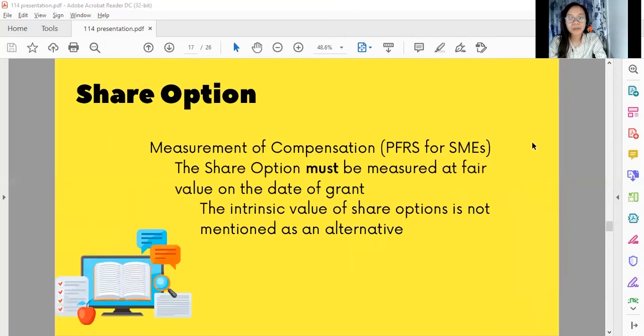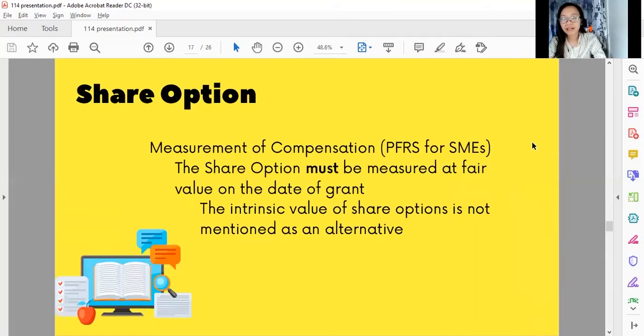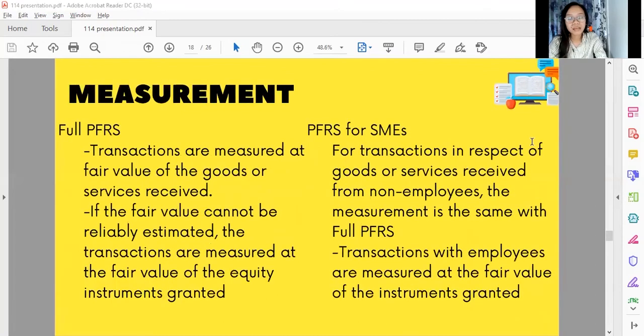Well, for the measurement under PFRS for SMEs, the share option must be measured at fair value on the date of grant. The intrinsic value of the share option is not mentioned as an alternative, so this is the difference. For the full PFRS, intrinsic value is used if the fair value cannot be reliably estimated, while for the PFRS for SMEs, intrinsic value is not mentioned as an alternative. So the next slide shows another comparison between the two.